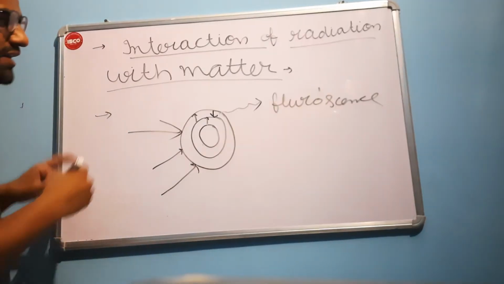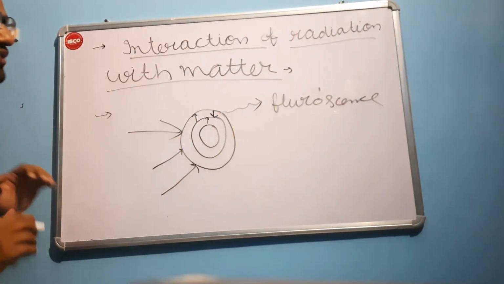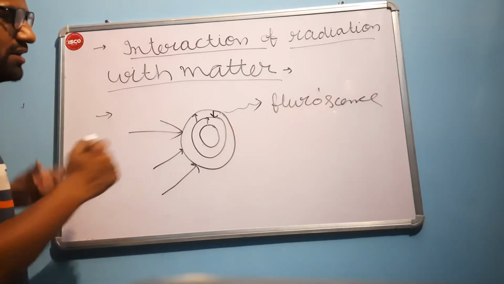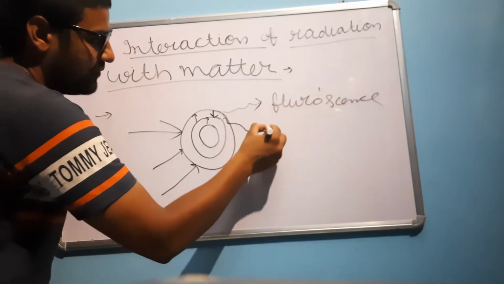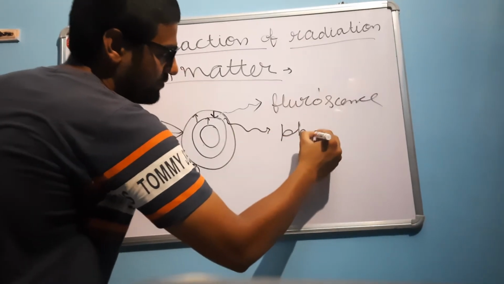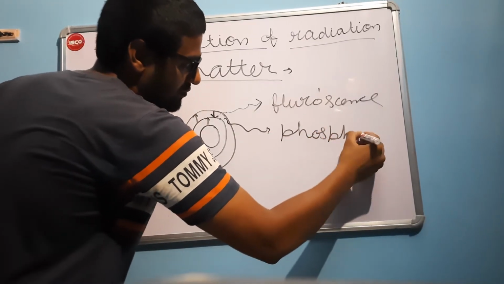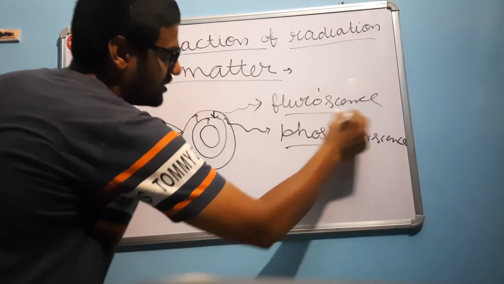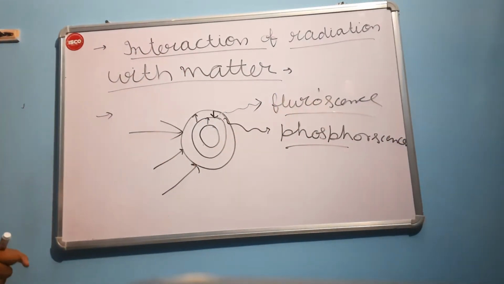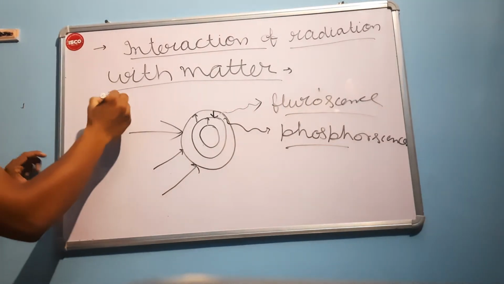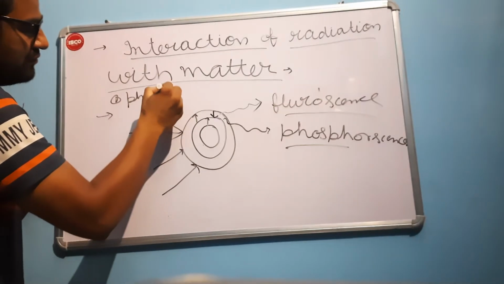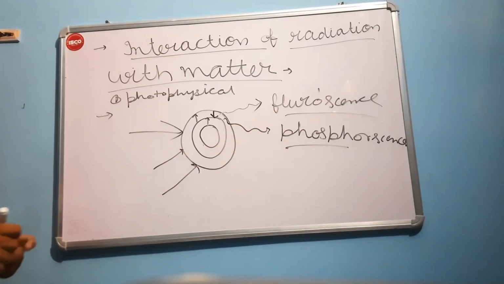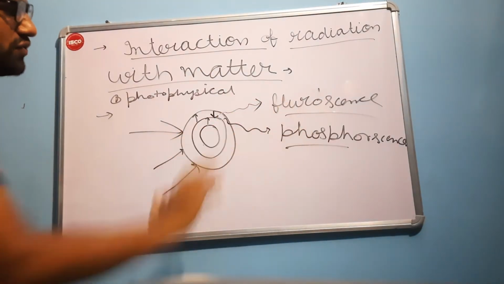If it comes to the ground state after a certain period or after a time lag, then this process will be called phosphorescence. These are the two types of photophysical process, that is fluorescence and phosphorescence.